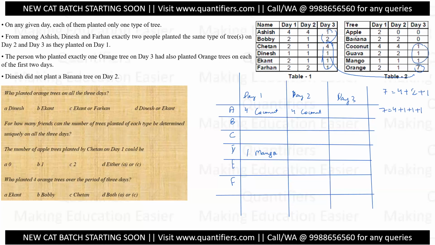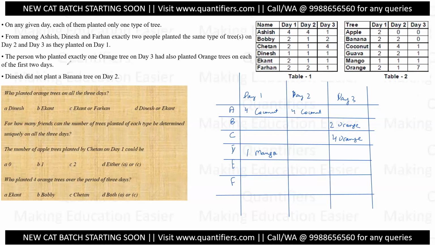and rest 3 values cannot be made to these 2, right? Because this 2 has to go together to some place, right? I cannot write this 2 as 1 1 because only one type of tree is planted by one friend. So the only possible case is 4 plus 2 plus 1, right? So this again is a very good hint for me. Now when I write 4 plus 2 plus 1, Chetan is 4 of orange, and then 2, there is only one value, Bobby is 2 of orange, and then there is one value. One can come from these 3 and this. One can come from anyone, right?